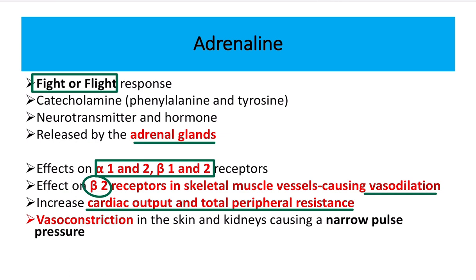Vasoconstriction of the skin and kidney, causing narrow pulse pressure. So vasoconstriction occurs in the skin and also kidney, also gastrointestinal tract, because we need more oxygen, more blood in the heavy acting areas, such as the hand, the foot, heart, lungs, brain. In this condition, where less food is required, in these areas vasoconstriction occurs.